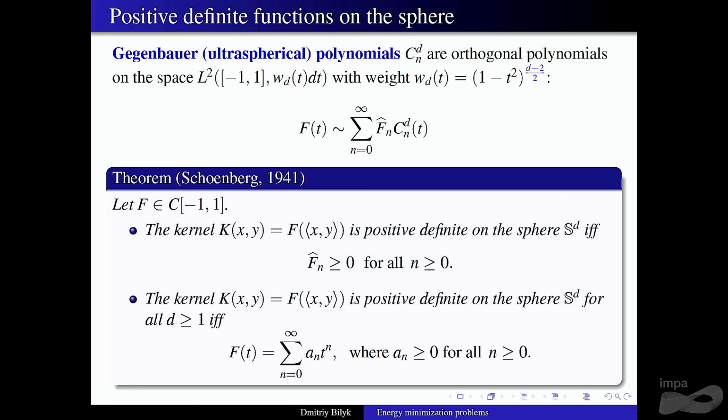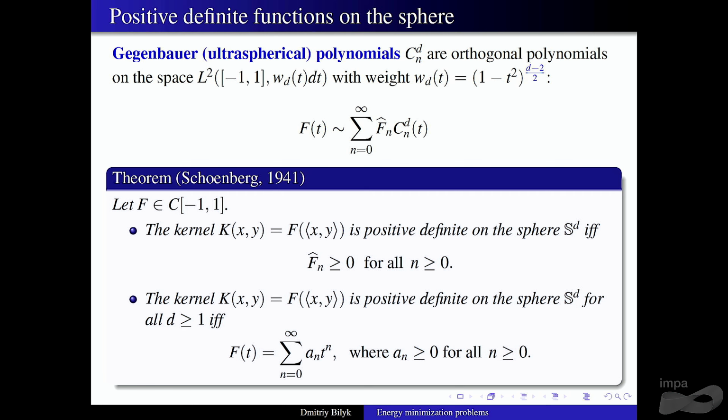Let's see what happens if it doesn't. So say you don't have positive definiteness. Let me remind you of two facts from some of the previous slides today. If you have any minimizer of the energy, then the kernel has to be conditionally positive definite on the support of the minimizer. And also we just discussed that the uniform measure minimizes if and only if the kernel is conditionally positive definite on the whole sphere. Right? Okay, so now what does that mean? Assume the uniform measure is not a minimizer. So the kernel is not positive definite on the whole sphere, right? That means that there has to be a minimizer.